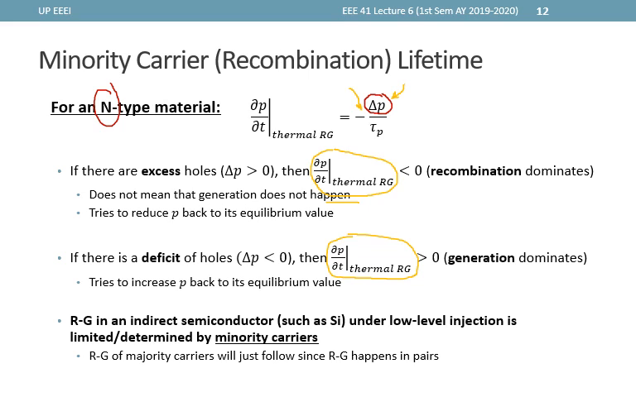Always remember that RG in an indirect semiconductor such as silicon under low-level injection conditions is limited and determined by the excess minority carriers, while the RG of majority carriers will just follow since RG happens in pairs.